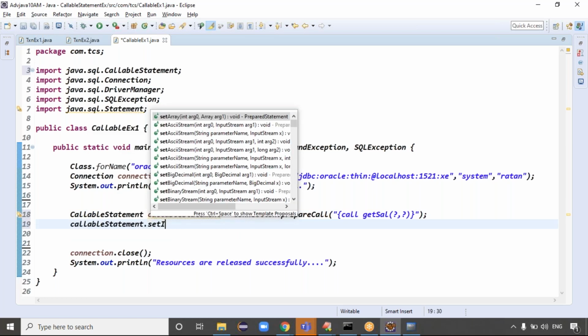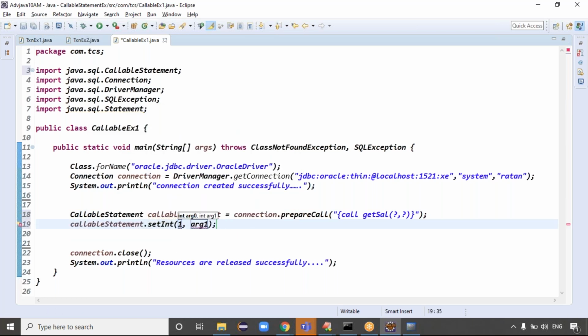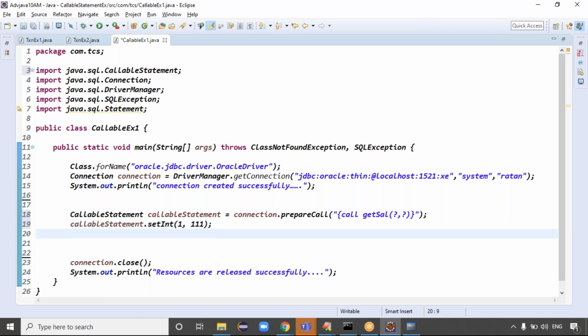See guys, first of all, we have to set the input here. On the callable statement, the first one is setInt of parameter index, the question mark number, guys. Parameter index is 1. I want to set the first one as the input, which is employee ID. Input is ready. After setting the input, we have to register the output parameter.